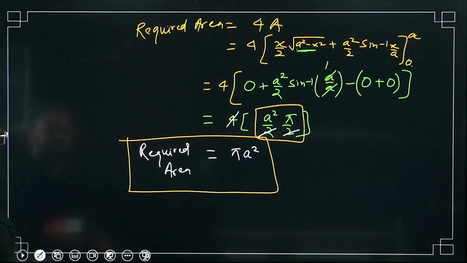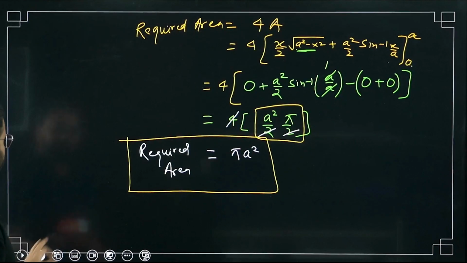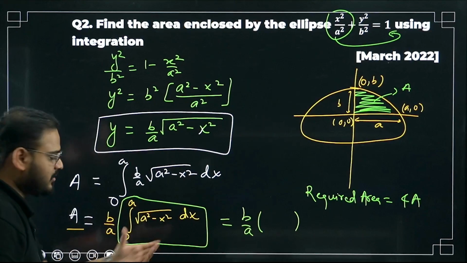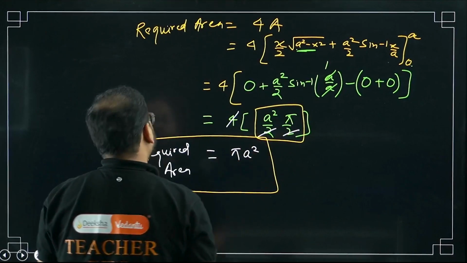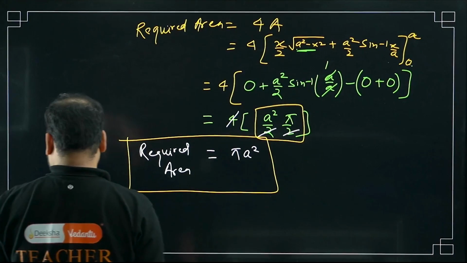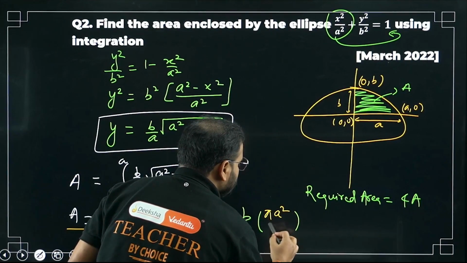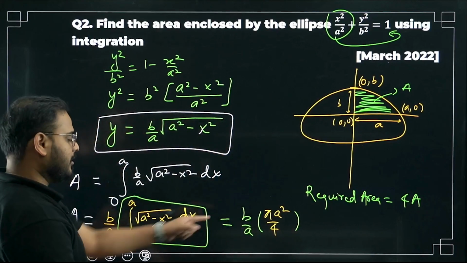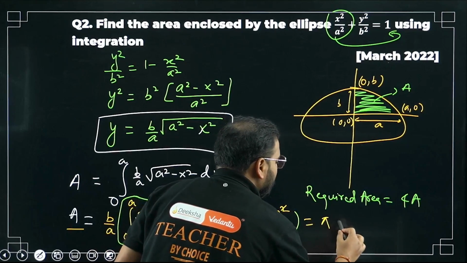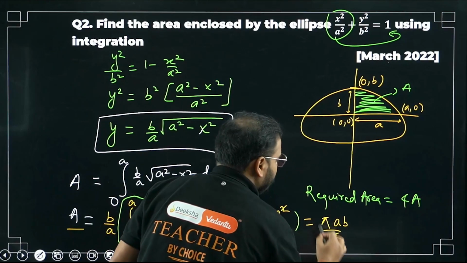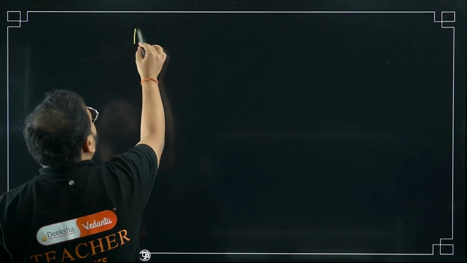But I'm not asking you to do that. I'm asking you to find only the A value, only this integration. Only this integration is coming as this value. So I'll write pi A square by 4. Now you check, I can cancel this. What I'm getting is pi AB by 4. This is my area A value. But what are we looking for? We're looking for the required area.